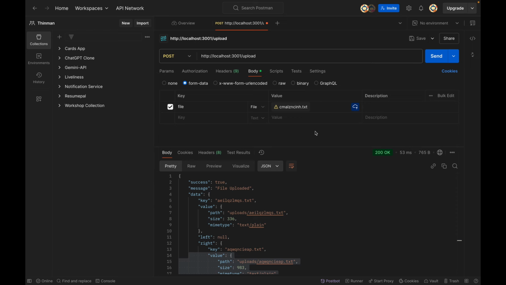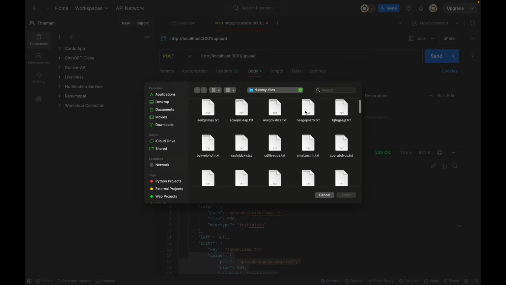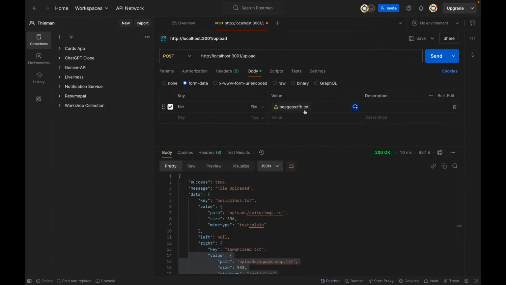The file which has a file name starting with C will always be on the right hand side of the binary tree. That we can visualize right now. Just give me a minute. Okay, done. Now let's select one more with B. Okay, so this is B. This will definitely be on the right hand side of your tree, but will be on the left hand side of your C.